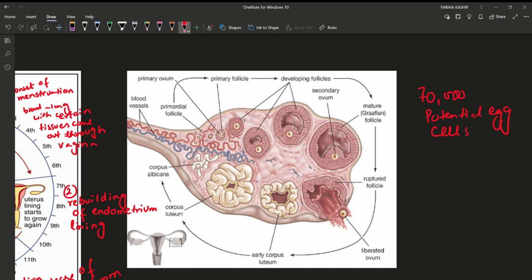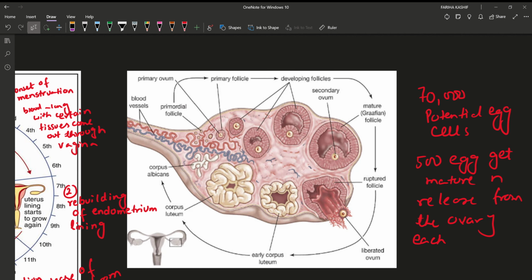Now, out of these 70,000 potential egg cells, only about 500 eggs get mature and are released from the ovary. तो सिर्फ 500 egg cells आपके mature हो सकते हैं, and one egg gets mature and is released from the ovary each month. And on which day? On the 14th day from the onset of menstruation.